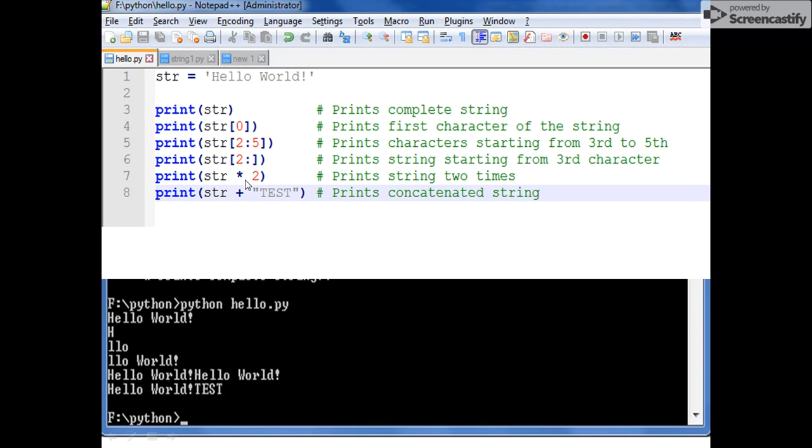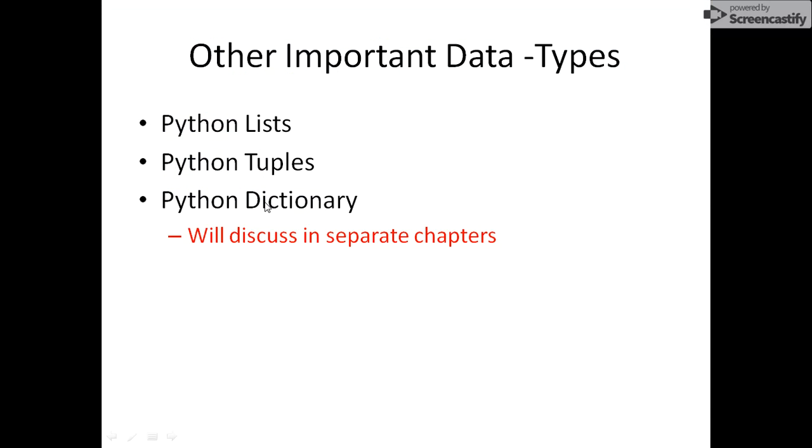See, the multiplication operator is multiplying the same string. It is printing the same string two times. If it is three, it will print the same string three times, and so on. So for this purpose, we are using multiplication over here. Plus, as we have already read, is used for concatenating two strings. So it will print hello world with test. So for concatenation, we use the plus operator.